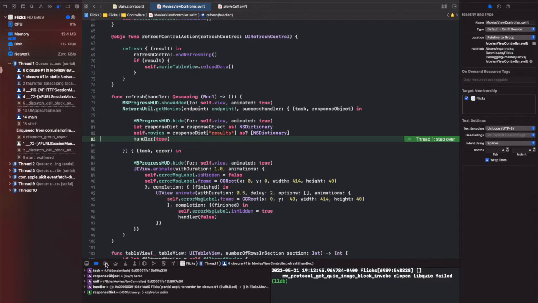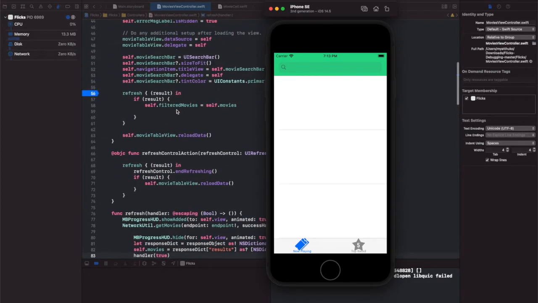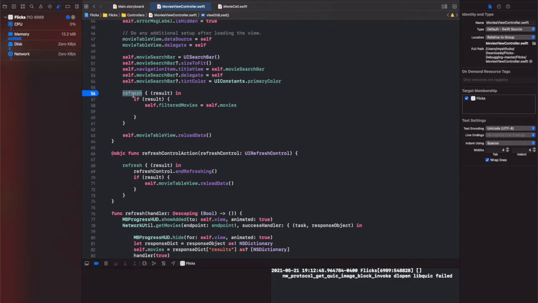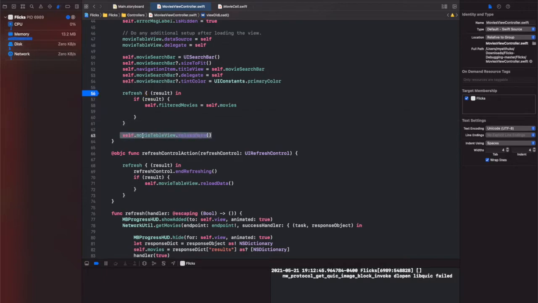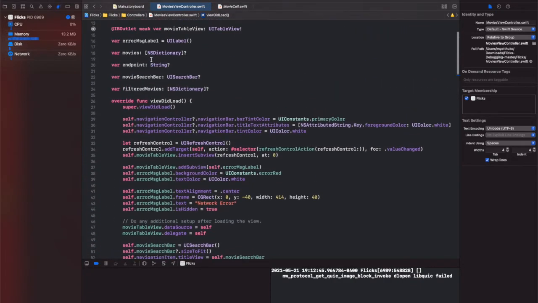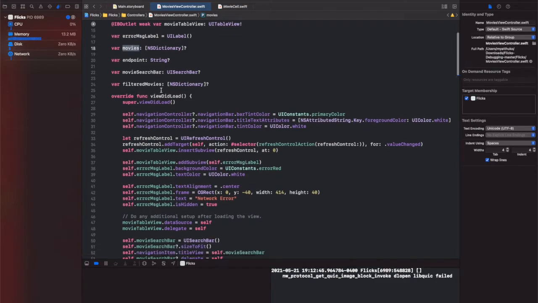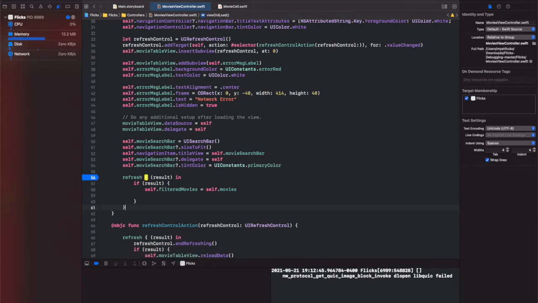So we're just going to skip, and I'm just going to go all the way down there. As we see with breakpoints, it called this refresh function first, but it moved to this line 63 where it reloads the data inside the table view. So before even finishing the refresh function, it was reloaded, with no data inside the table's movie dictionary.